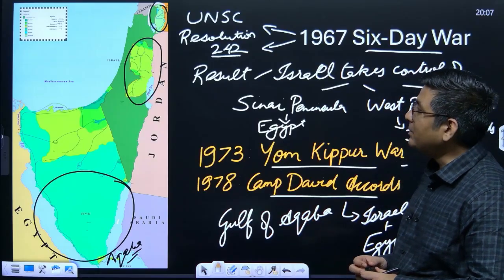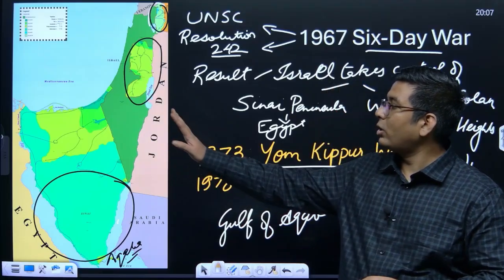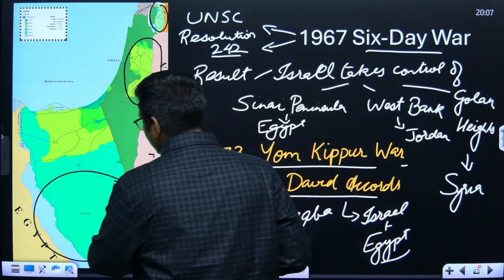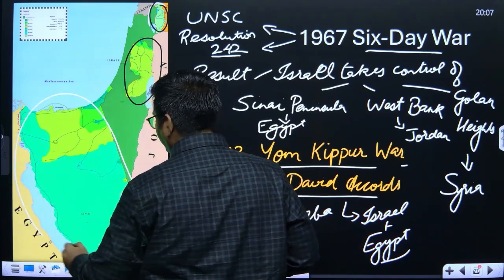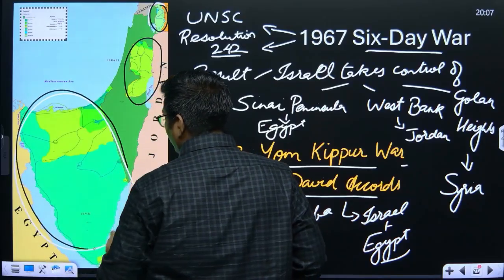Okay, and subsequently it is also going to ensure that Egypt and Israel do not come into confrontation with each other. So after 1979, this entire region went back to Egypt.